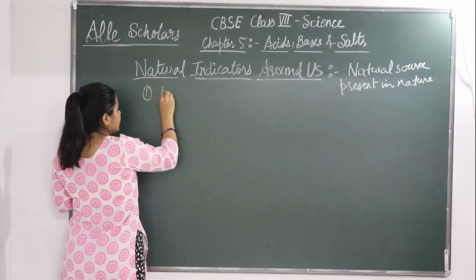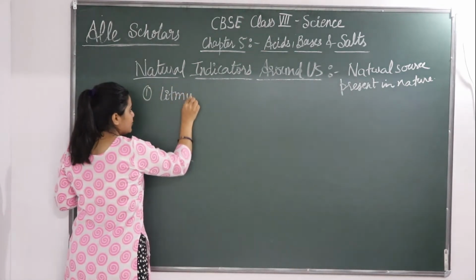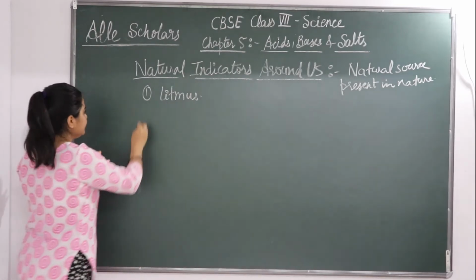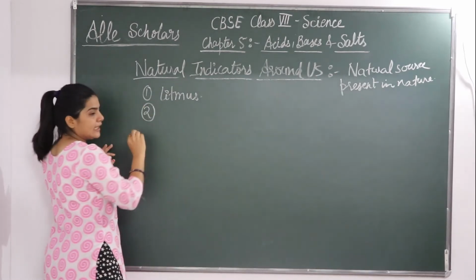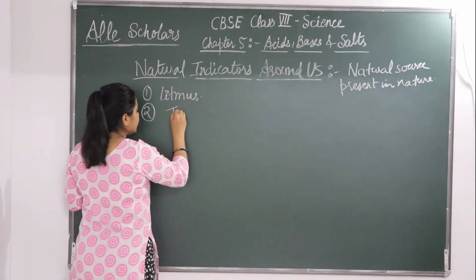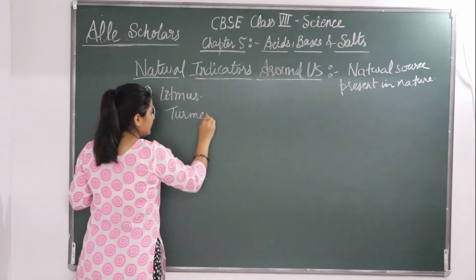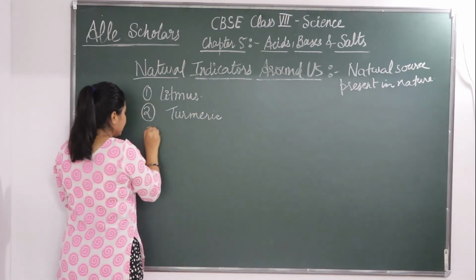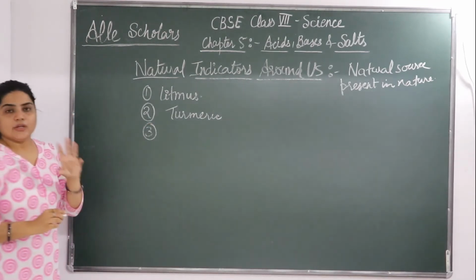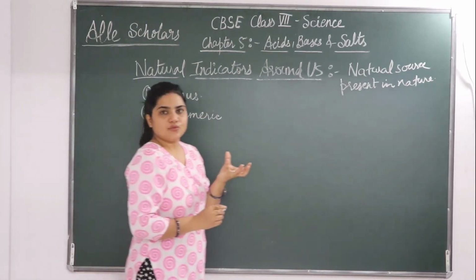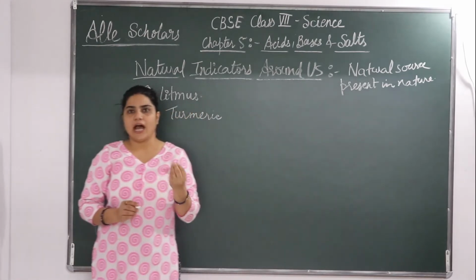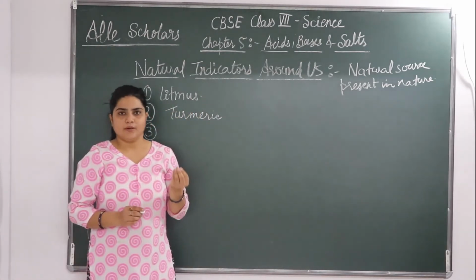First is litmus. Litmus is a natural indicator. The next is turmeric. Turmeric is a natural indicator. Okay, you must have seen cabbages are of 2 types. One is a red cabbage and the other is a green cabbage.